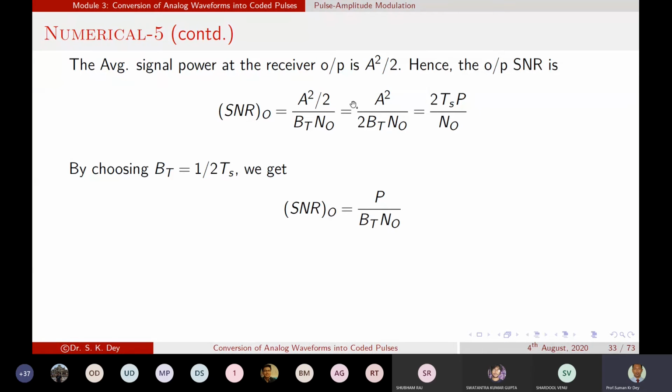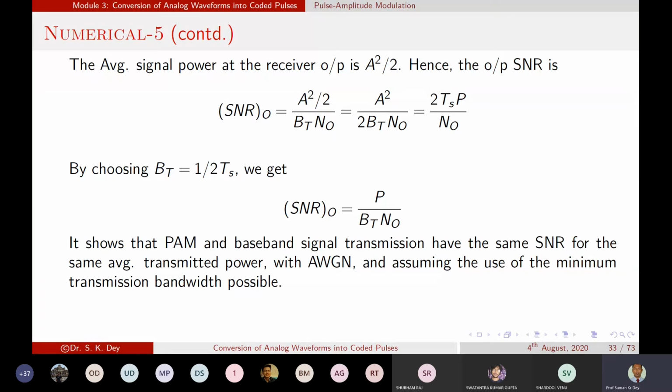Now if we choose the BT value, the bit rate, equal to 1/2s, then the SNR value will be equal to P by BT N naught. So it shows that the PAM and baseband signal transmitted have the same SNR for the same average transmitted power with AWGN, additive white Gaussian noise, assuming use of the minimum transmission bandwidth possible.